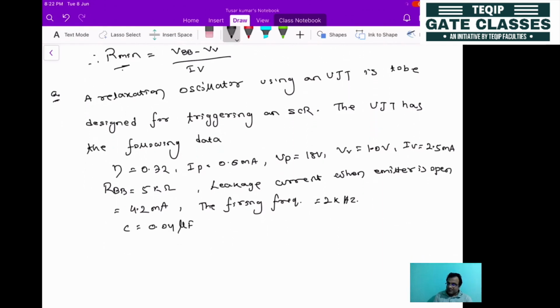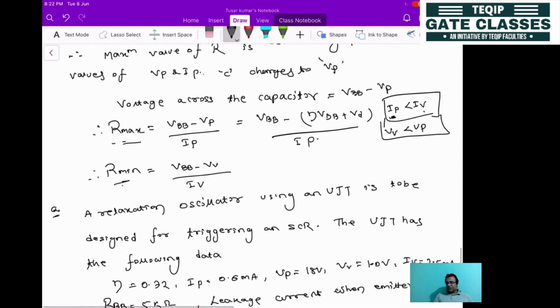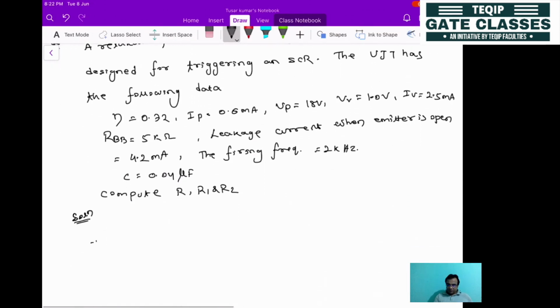Then what it is asking is to compute R1 and R2. So how to put this one? Let's solve this in the solution, taking the formulas that we have discussed here. First we have to calculate R. What is the formula for R?